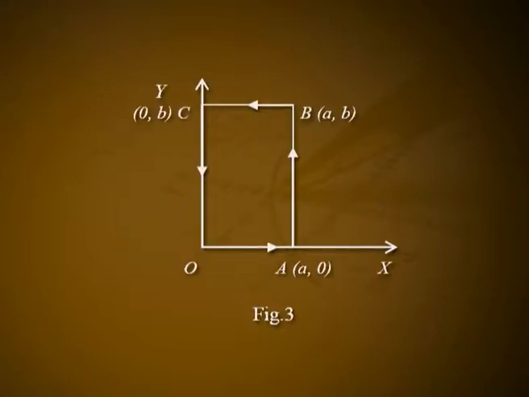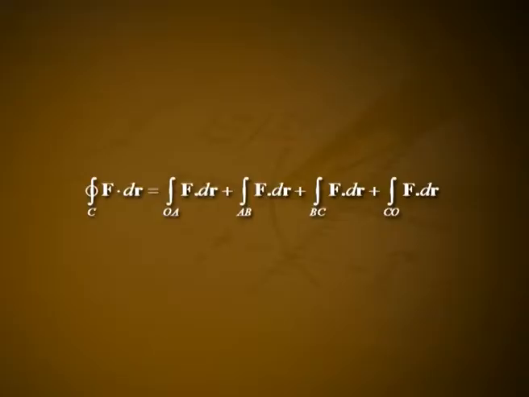Now, C is the rectangle OABC indicated in the figure. Hence, the required integral is given as follows. Integral over C F·dr equal to integral OA F·dr plus integral over AB F·dr plus integral over BC F·dr plus integral over CO F·dr. Along OA, x varies from 0 to a and y is equal to 0 and hence dy equal to 0. Hence, we have the following. Integral over OA F·dr is equal to integral over OA of x² dx, which is equal to integral from 0 to a of x² dx, which is equal to a³/3.